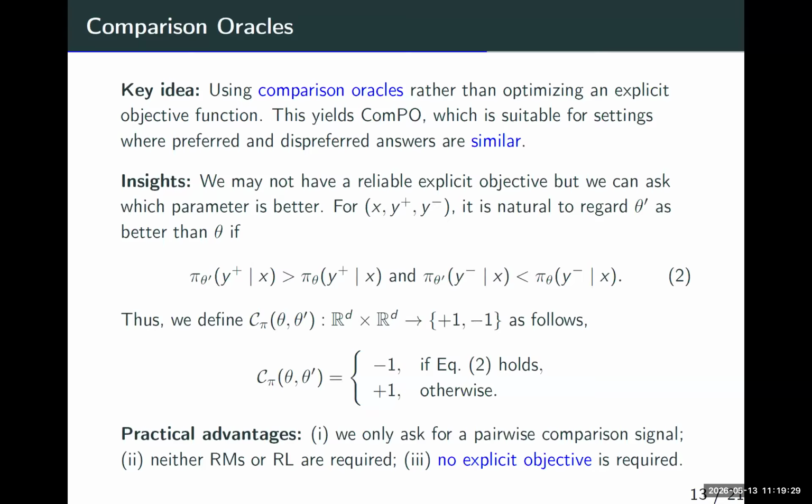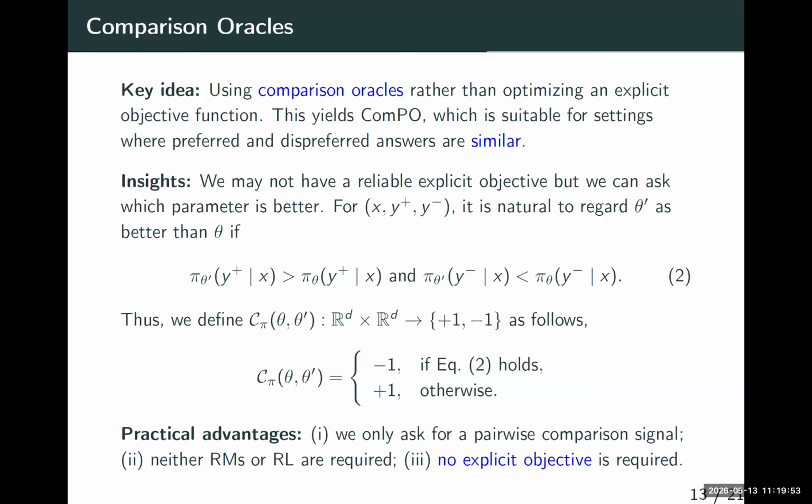This is also a very good signal. It's like in a competition. We do not assign an explicit numerical score to each option. We just compare them, like what we human beings do. It would be much easier and more robust than assigning a numerical score.